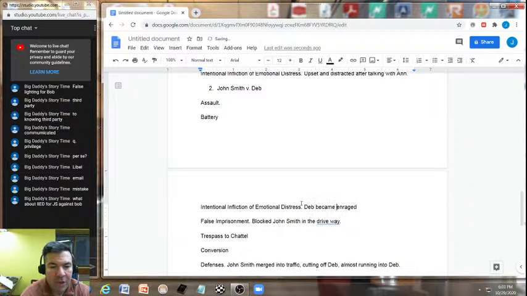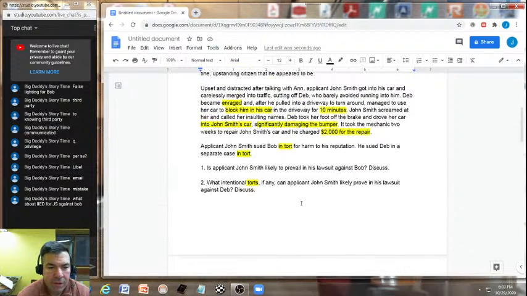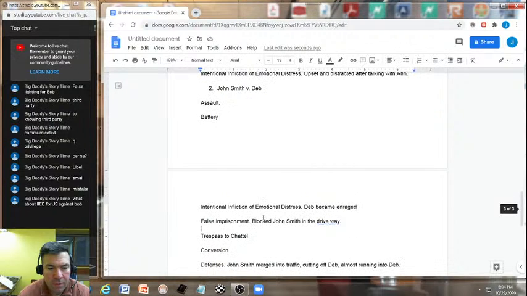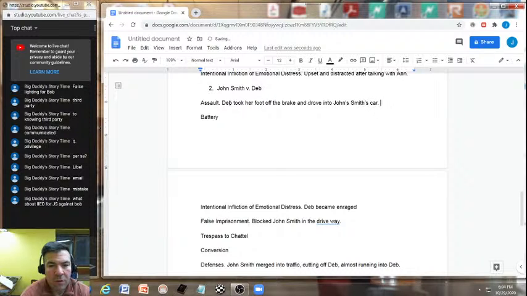Deb became enraged. Okay. Now, down here under assault and battery, John Smith screamed at her and called her insulting names. Deb took her foot off the brake and drove her car into John Smith's car. The same fact can actually be applied to both here.